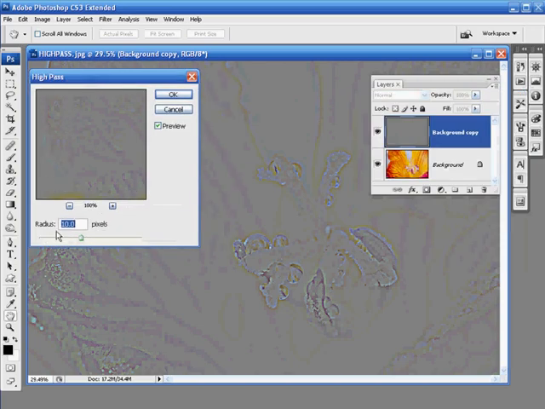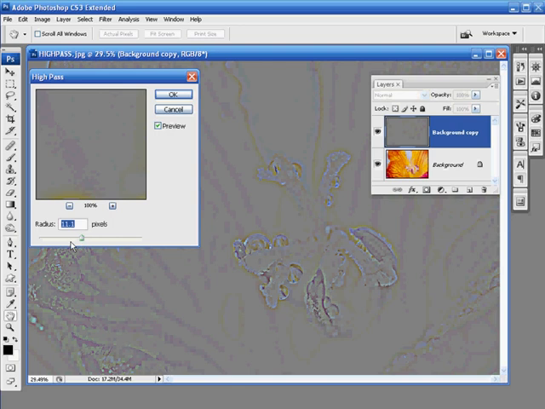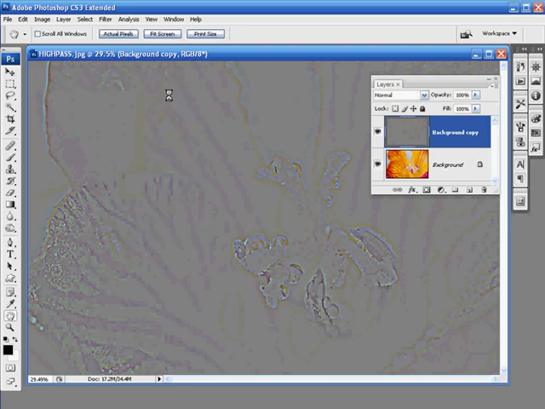Now there's a radius box, that's the only control you have over the high pass filter, and that runs from 0 to 250 pixels. We need a fairly low value, ideally somewhere around 10 normally works well, but you may need to experiment a little bit. So try around 10, put 10 in the value, and then click OK. You can't do much about the look of it, and it looks pretty bad.